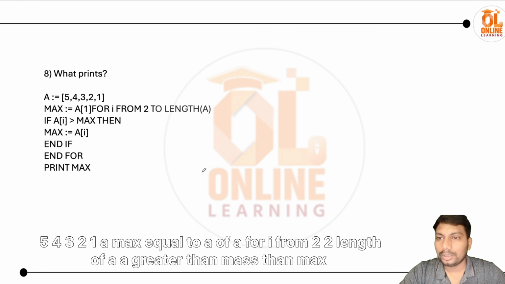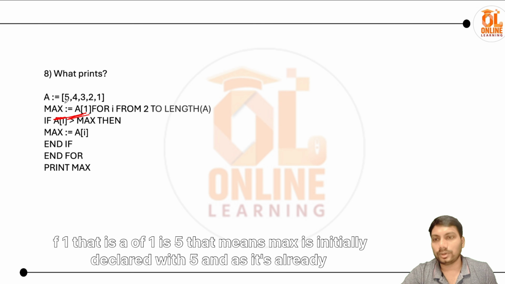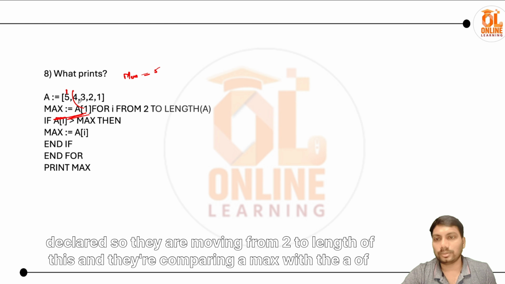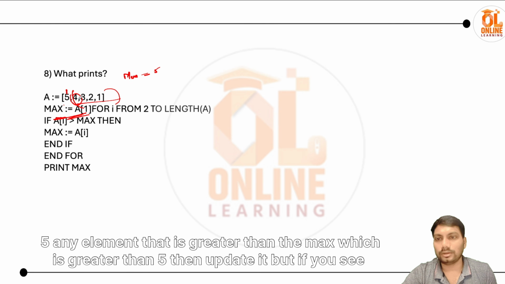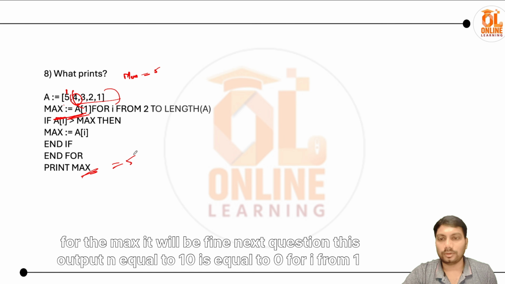5 4 3 2 1, max equal to a of 1, for i from 2 to length of a, if a of i is greater than max, then max equals a of i. Okay, this is pretty simple. What they have done is they put the max value as a of 1, that is 5. That means max is initially declared as 5, and as it's already declared, they are moving from 2 to the length, comparing max with a of i. If any element is greater than max, which is greater than 5, then update it. But 5 is already the max, so no other element can update it. So the answer for the max will be 5.